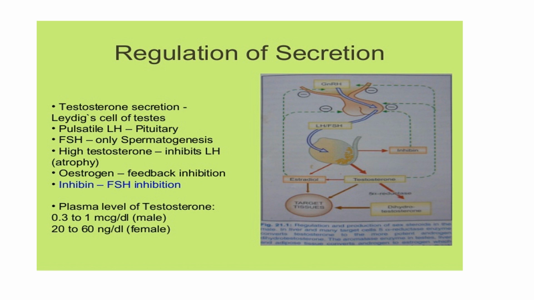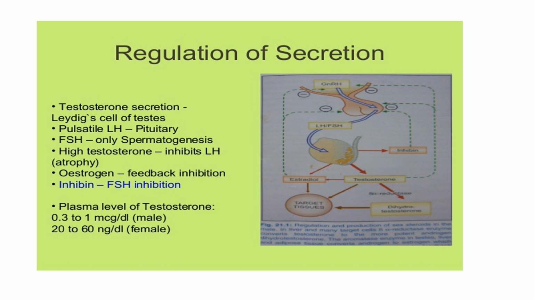Coming to regulation of secretion, I again mentioned this in my earlier slide. They are controlled by the anterior pituitary and by the secretion of LH and FSH. FSH is important in spermatogenesis, and LH, with the help of Leydig cells, secretes testosterone.